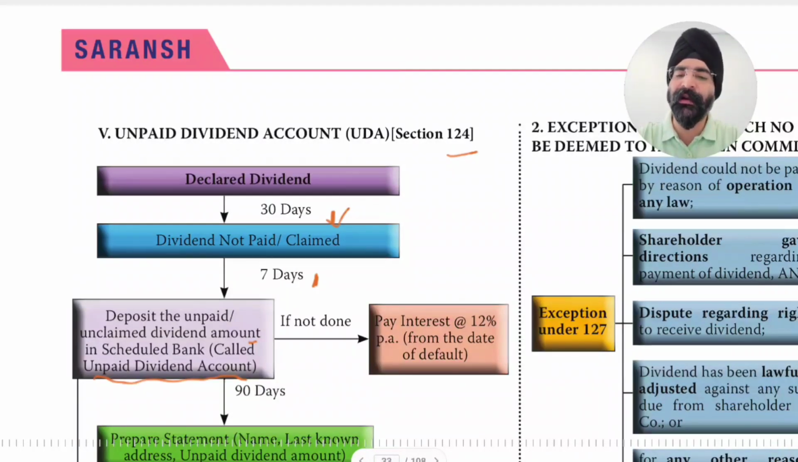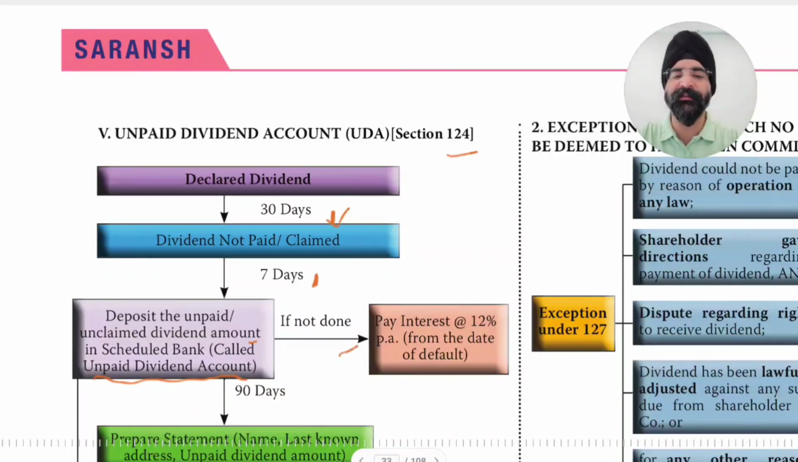So since we opened our primary bank account with the scheduled bank, usually what happens is after 30 days the same bank account name is changed to unpaid dividend account. So first the name of the account can be dividend account of XYZ company, and now the account name becomes unpaid dividend account of XYZ company. This is what is practically done.